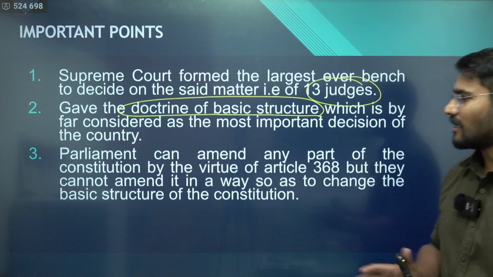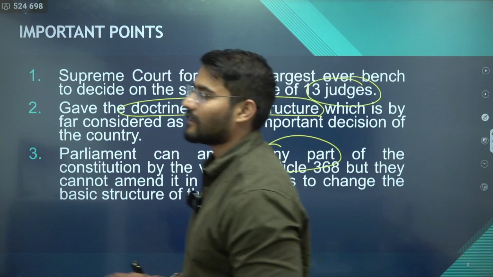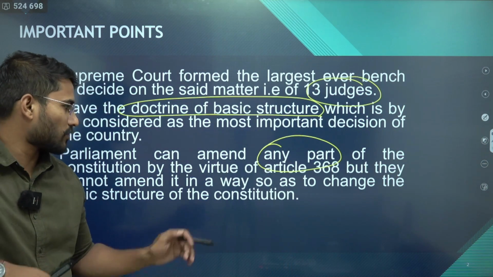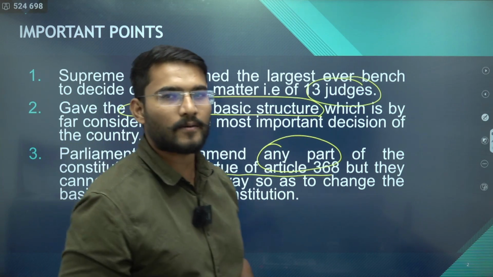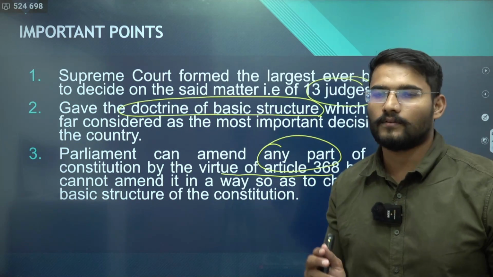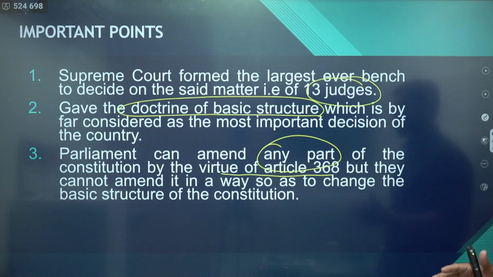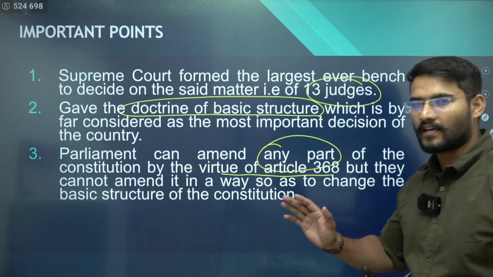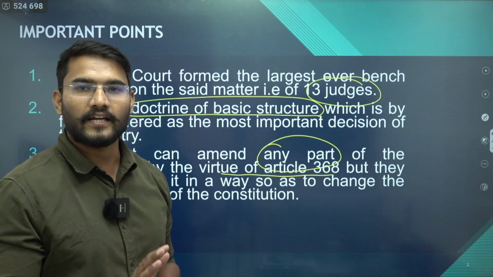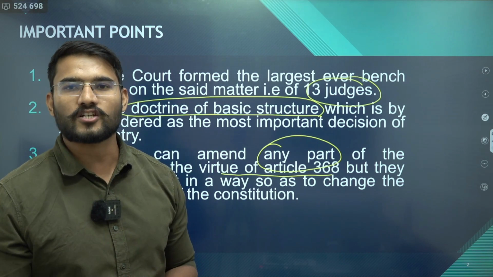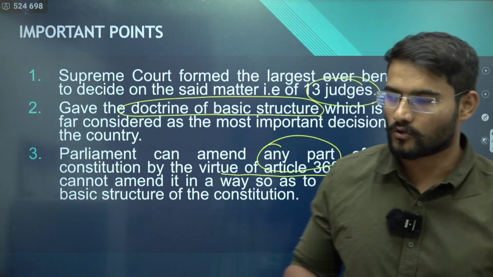It said that Parliament can amend any part of the Indian Constitution by virtue of Article 368. Article 368 contains the amendment procedure that is followed for amending the Constitution or parts of the Constitution. But Parliament cannot amend it in such a way that it alters altogether the basic structure of the Indian Constitution.